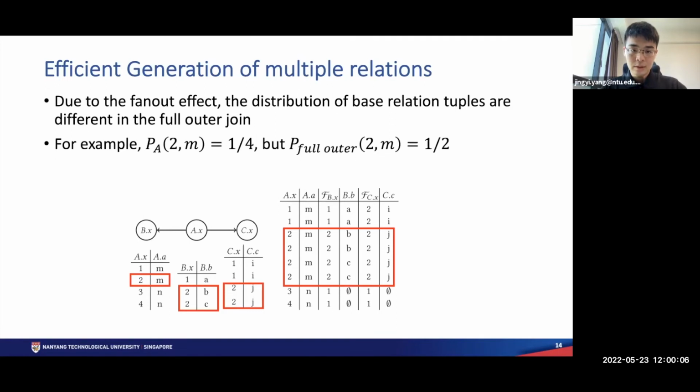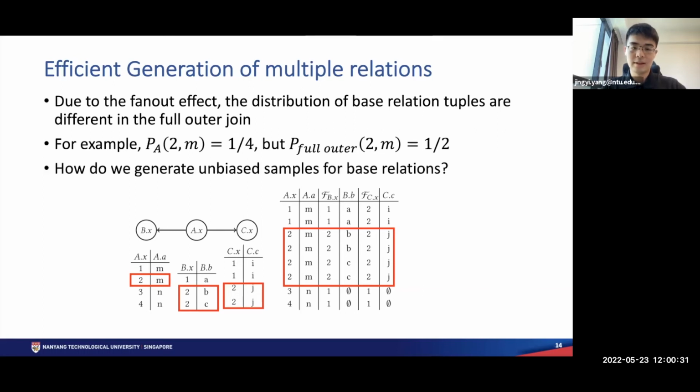For example, if we look at the tuple 2m, in the original relation A, it appears once, so the probability is 1 over 4. But when it joins with the other 2 relations B and C, it is fanned out 4 times in the full outer join. So in the full outer join, the probability of the tuple 2m is 1 over 2, which is different. So the problem is, how do we generate unbiased samples for base relations?